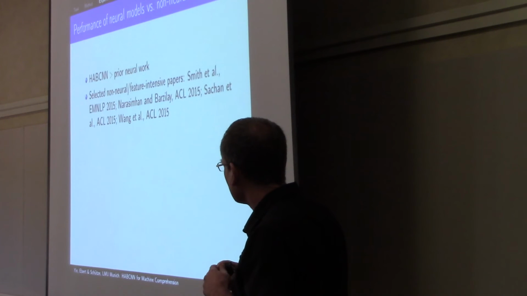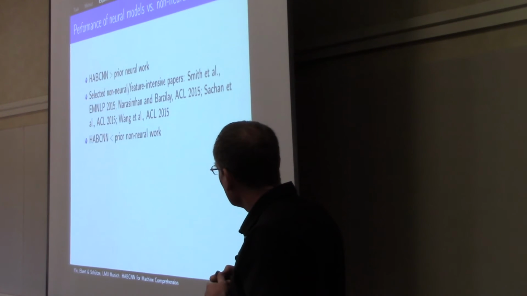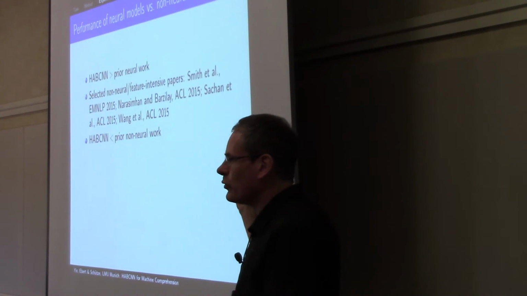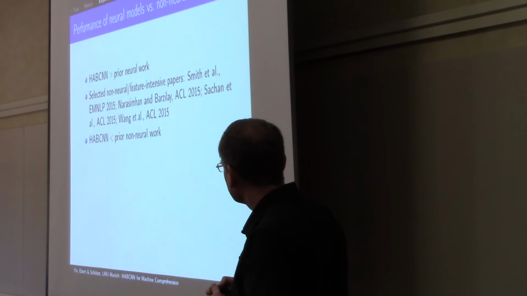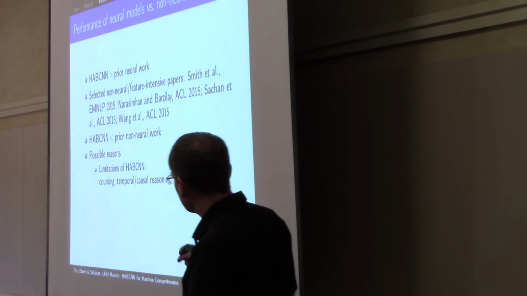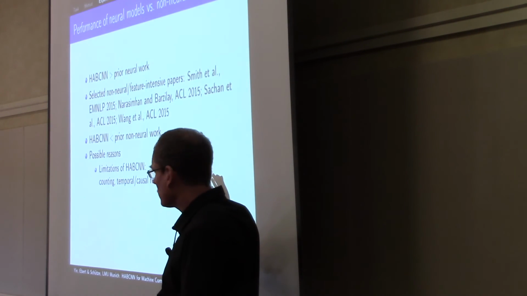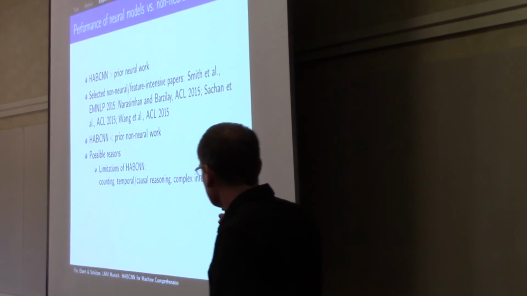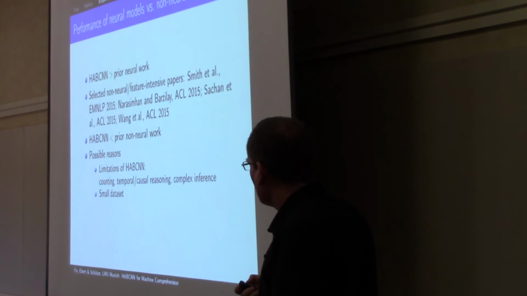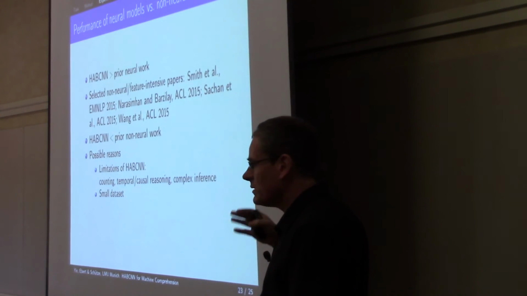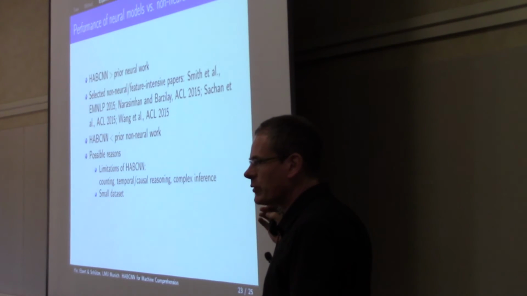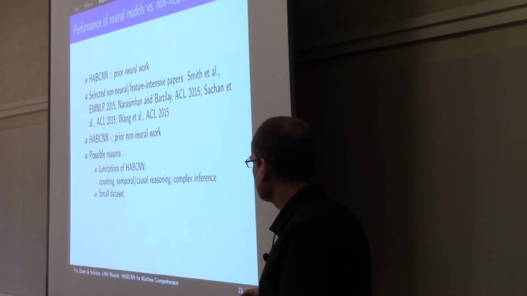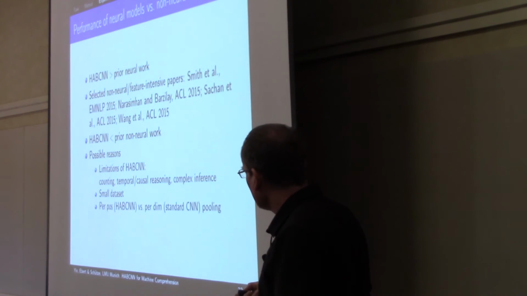So these are traditional, quote unquote, NLP papers. So our numbers are below the state of the art in non-neural question answering. Possible reasons for that are the problems I just talked about: counting, temporal and causal reasoning, complex inference. Small data set. As you saw, these are very small data sets, so deep learning usually requires large training sets, and that's probably the biggest reason.